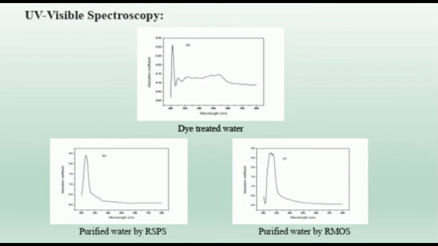Next, ultraviolet visible spectroscopy. In UV visible, I have determined the band gap energy using the formula hc by lambda, that is 1240 electron volt by wavelength. The maximum absorbance of dye-treated sample was centered at 250 nanometer and 532 nanometer, and the band gap was found to be 3.65 electron volt. Then after purification, that is by using RSPS, the band gap was found to be 3.52 electron volt. And by using RMOS, the band gap was found to be 4.77 electron volt. Comparing to RMOS, RSPS gives a good result.